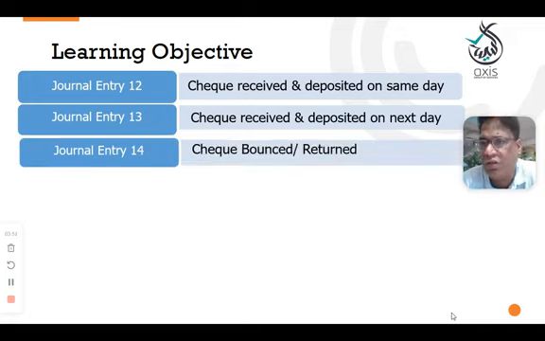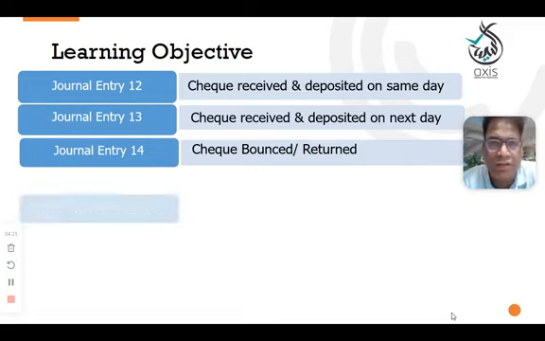transactions, and check bounced, check return. What is the journal entry? You received the check, you deposited the check, but you didn't get the money because your customer, the person who gave you the check, did not maintain sufficient funds in the account, or the signature is mismatching, or the date is wrong. These are the reasons. In that case, the bank will reject the check and we will return the check to the customer or the person who gave the check to us. So what will be the treatment related to these concepts?